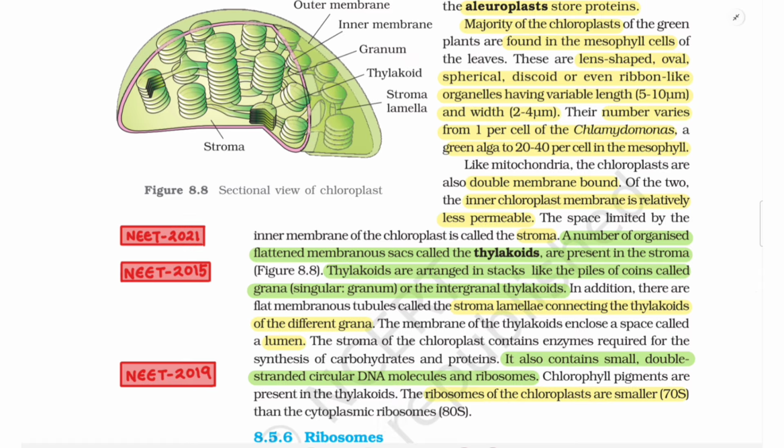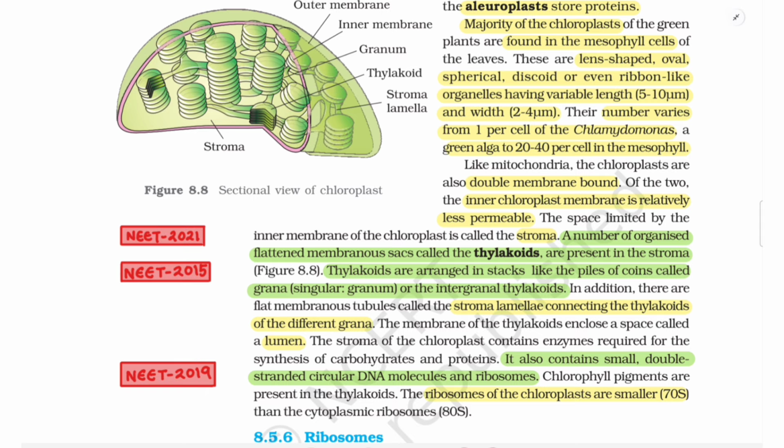The majority of the chloroplasts of the green plants are found in the mesophyll cells of the leaves. These are lens-shaped, oval, spherical, discoid or even ribbon-like organelles having variable length, up to 5 to 10 micrometer, and width, up to 2 to 4 micrometer. Their number varies from 1 per cell in Chlamydomonas, a green alga, to 20 to 40 per cell in the mesophyll. Like mitochondria, the chloroplasts are also double membrane bound.